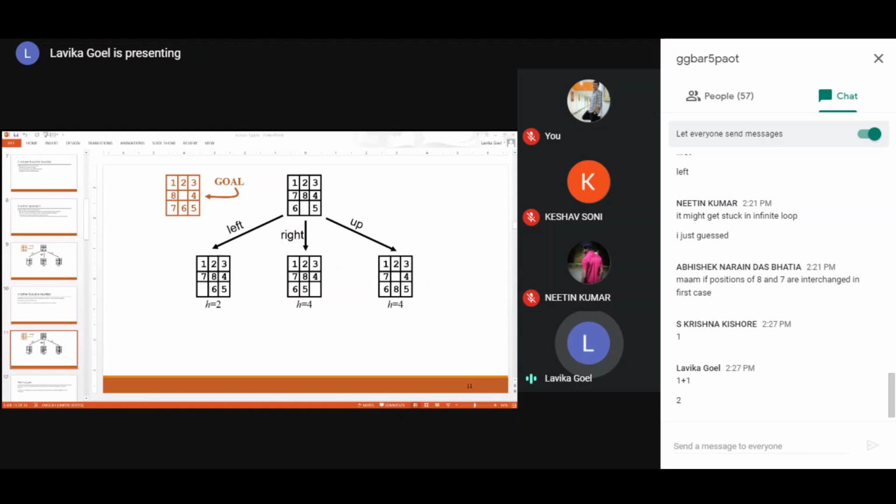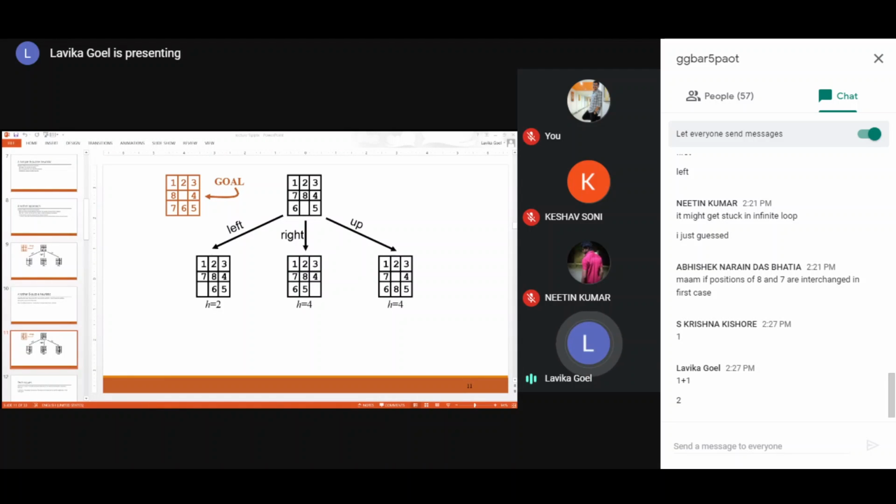So if you see the second state, 1, 2, 3 are already in their correct positions, so leave them. And then 7. 7 is not at the correct position, so just count how many. Only one position it needs to change to the bottom. So 1 for 7. And then 8. 8 is also not at the correct position, so you'll move it towards the left. So plus 1 for 8.